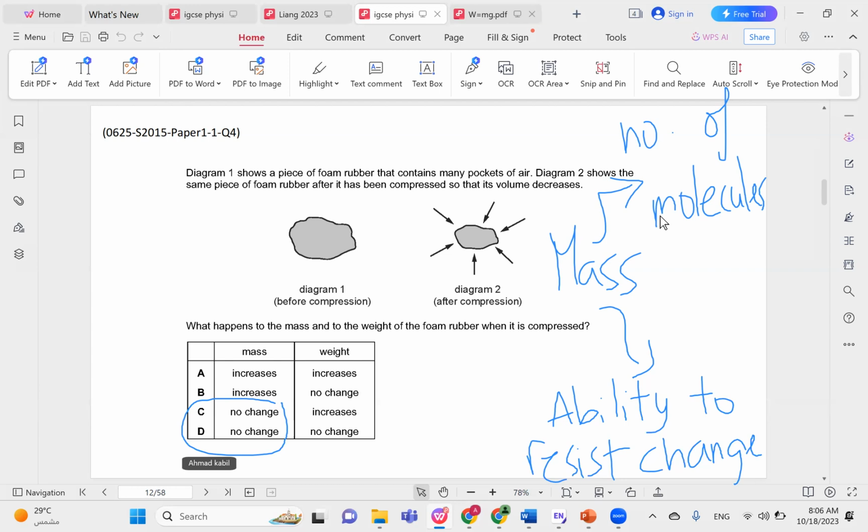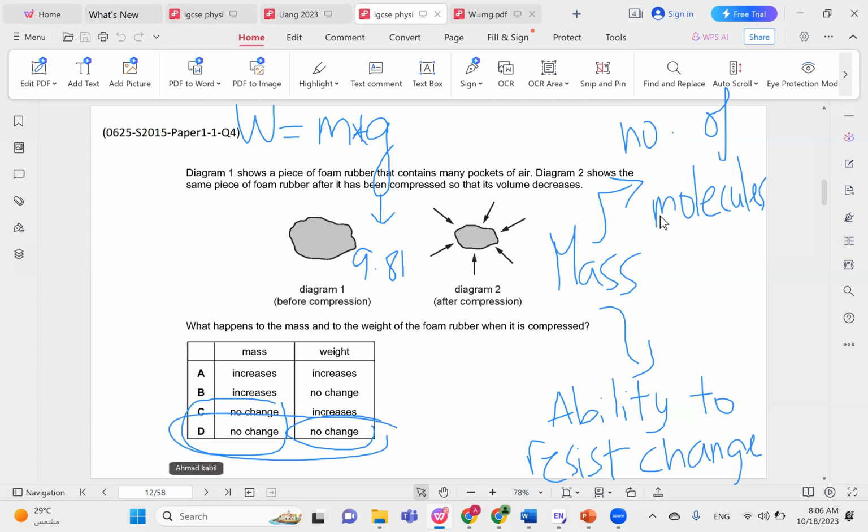What about weight? Weight is the pull of gravity on an object that has mass. So basically, it's mass times g. G depends on which planet I'm on. So if I'm on Earth, G is equal to 9.81 or approximately equal to 10. So it's a constant. So again, if the mass doesn't change, then the weight absolutely also doesn't change. So the correct choice here would be choice D.